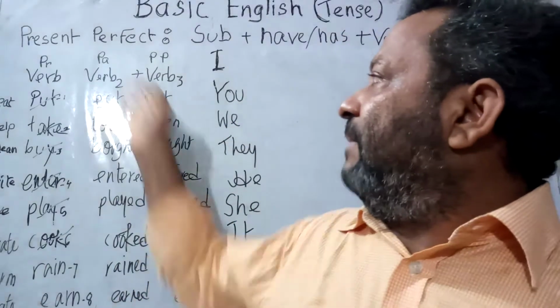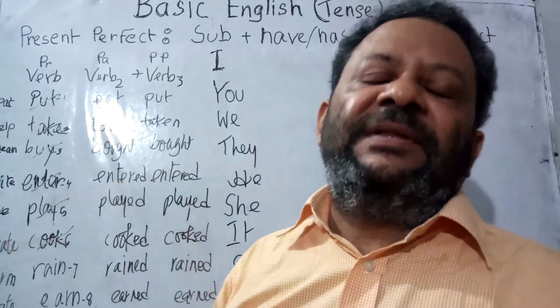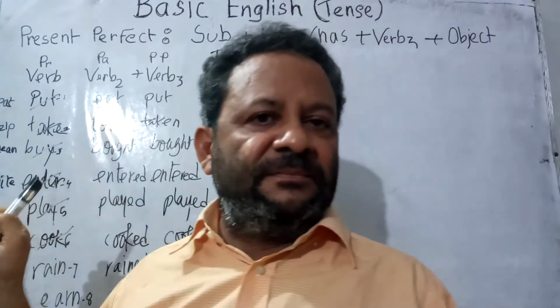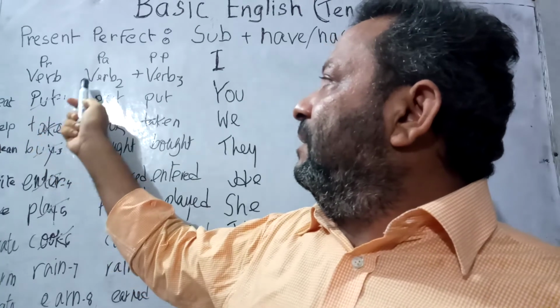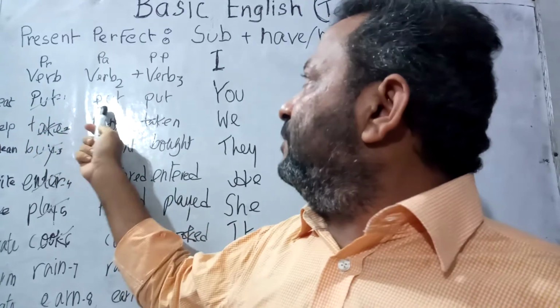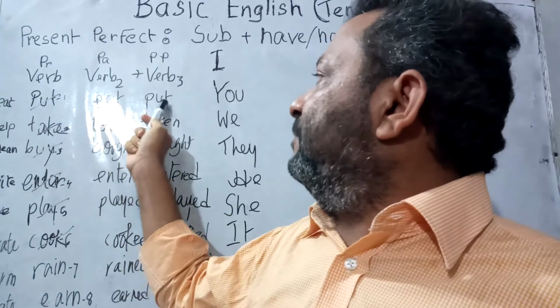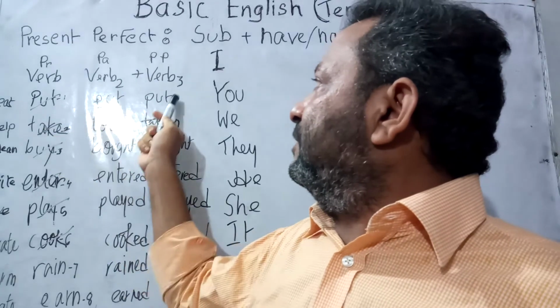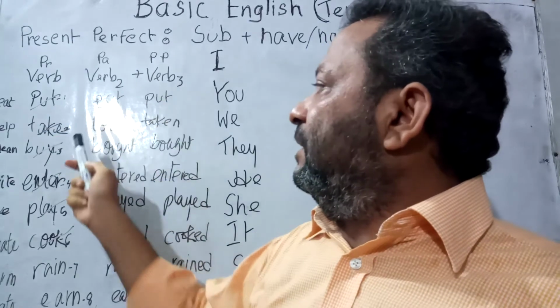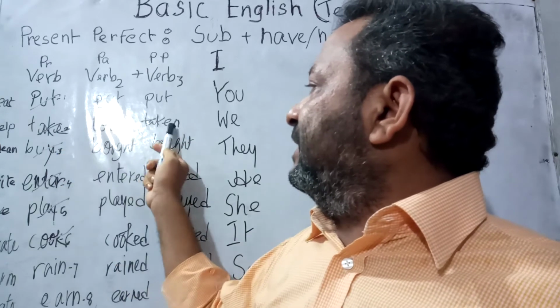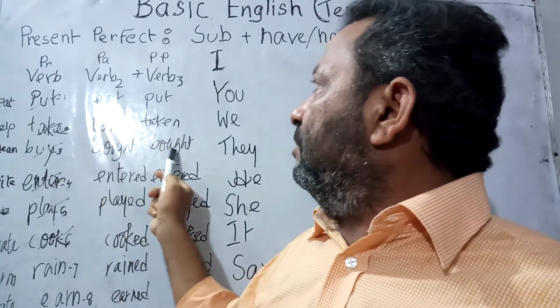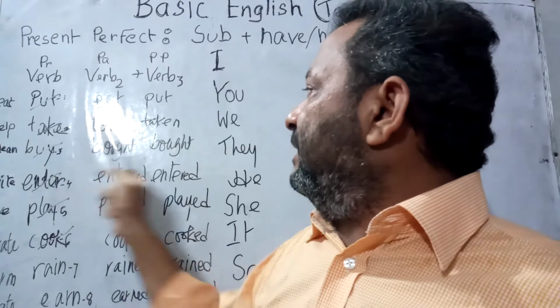Now let us discuss the verb forms. If the verb is put, verb 2, that is past form, would be put, and past participle form would be put. That is verb 3, put. Take, took, taken. That is verb 3 of take is taken. Buy, bought. That is verb 3 of the word buy is bought.